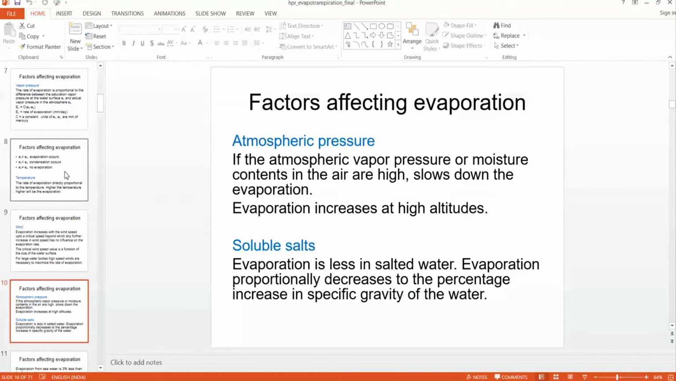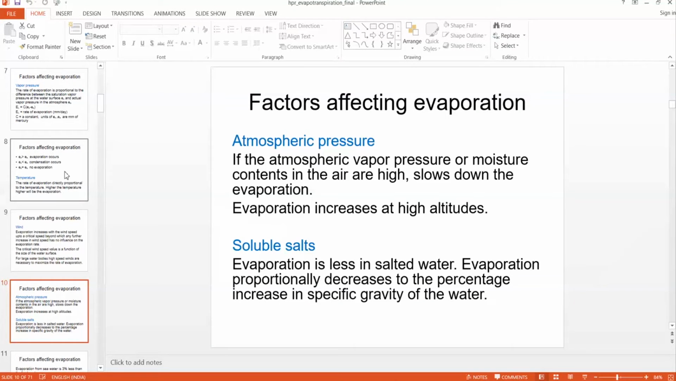Another factor is atmospheric pressure. If atmospheric pressure is more, then evaporation will be less, and if atmospheric pressure is less, evaporation will be high. Why? Because for evaporation to occur, these water molecules have to rise from the water. They have to liberate and move out from the water body. If the pressure is high, they are restrained. If the pressure is less, they can easily move away from the surface of the water body. Therefore, evaporation increases at higher altitudes.